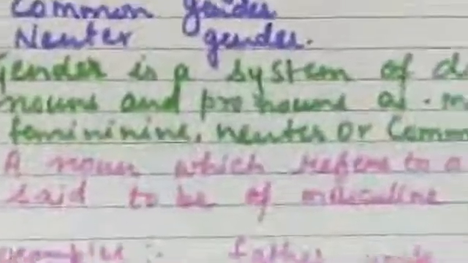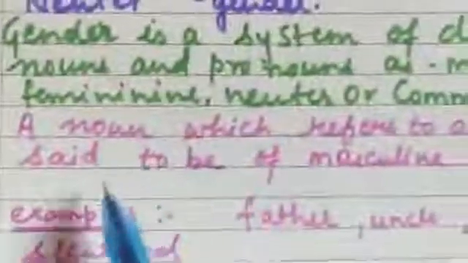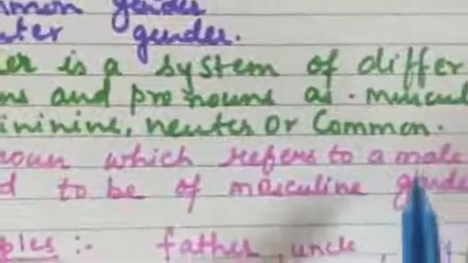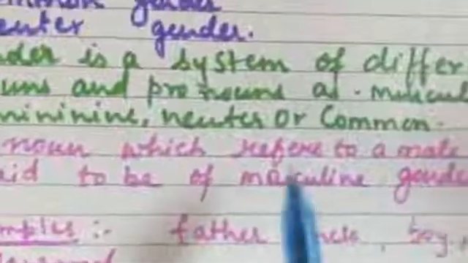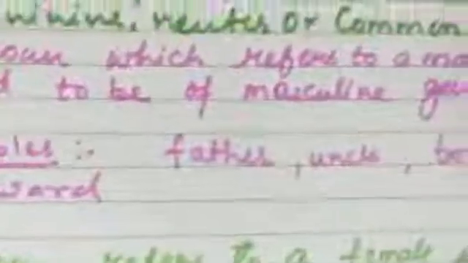A noun which refers to a male, either a male person or a male animal, is said to be of masculine gender.